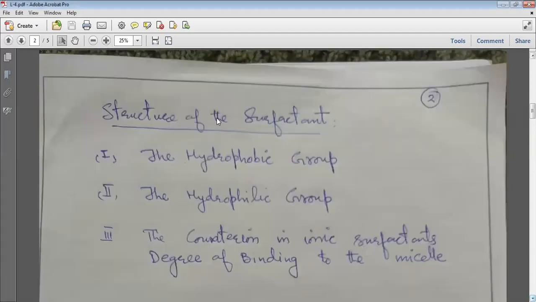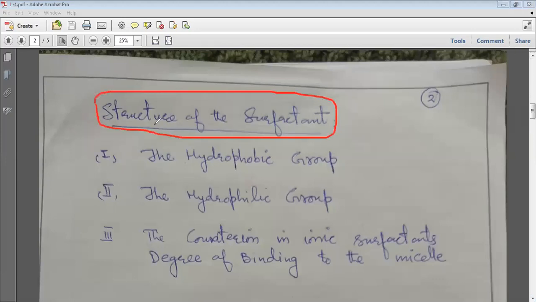So we will now focus on the first factor, that is the structure of the surfactant. I told you that the structure of the surfactant basically involves these three factors.